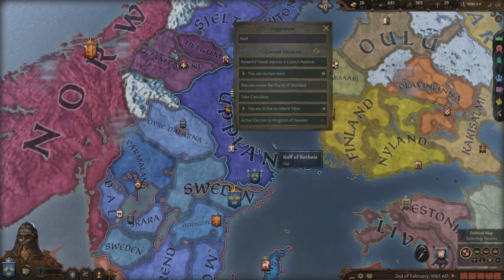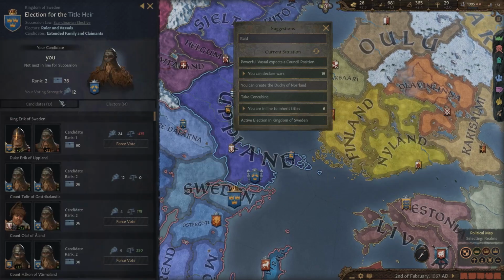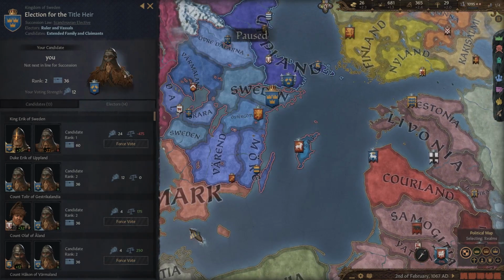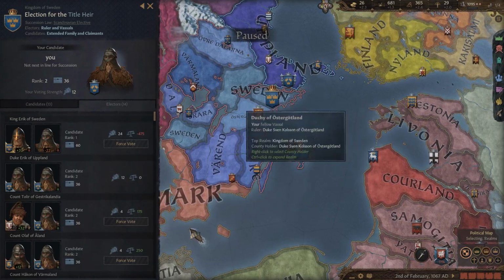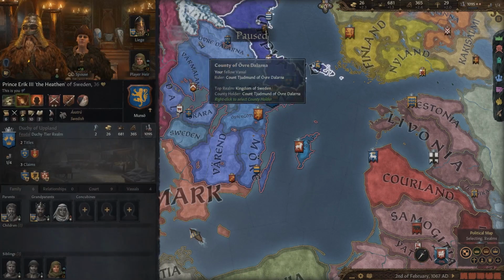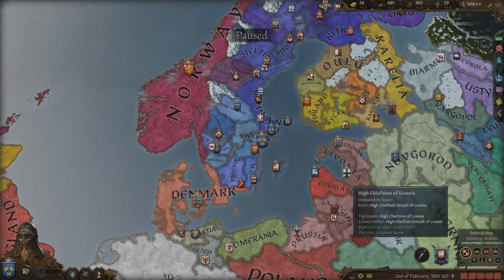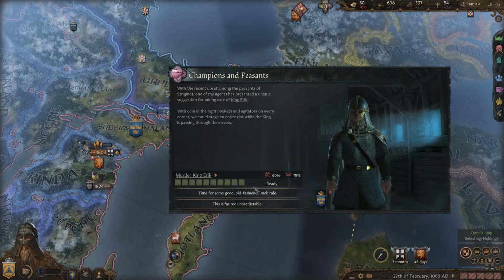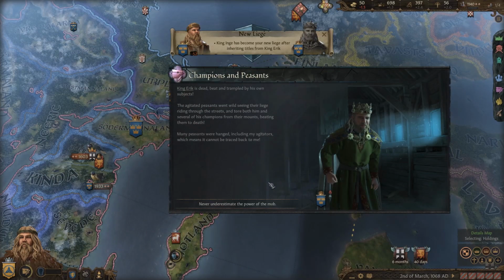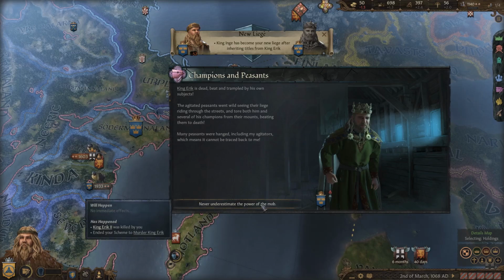Because if we do end up killing him, as you can see in our election for the Kingdom of Sweden, we are rank 2. So that means we would just have to kill our king and then the next guy who would come in charge, and we would get the whole Kingdom of Sweden. Okay, so here we go, 60% chance. And look at that, we ended up killing him.